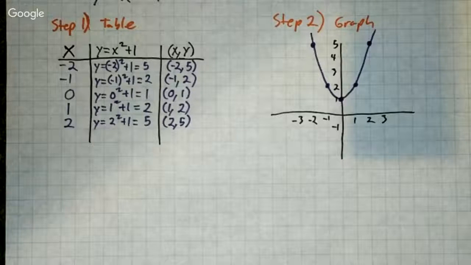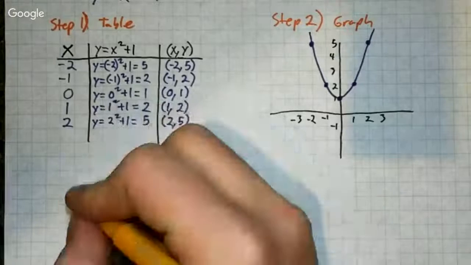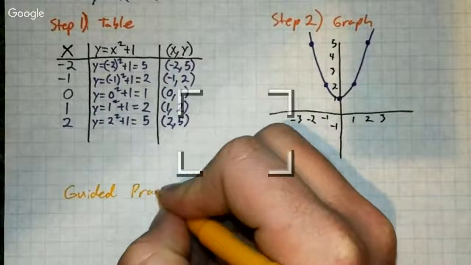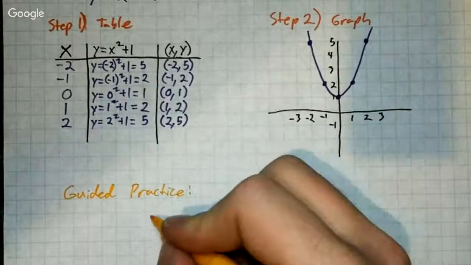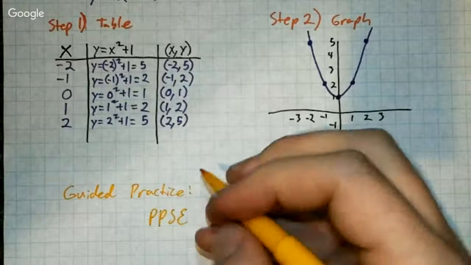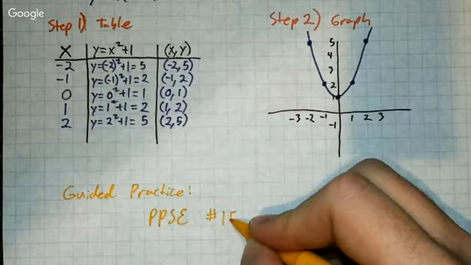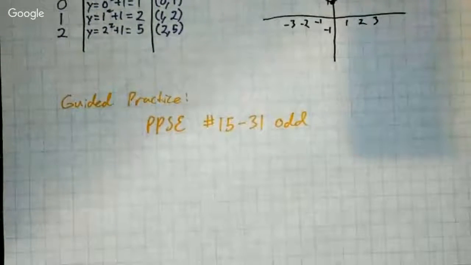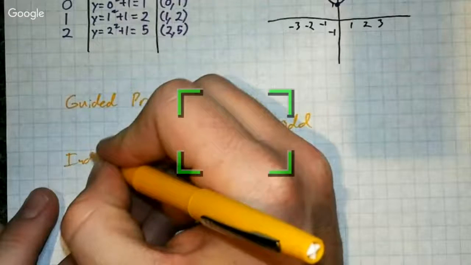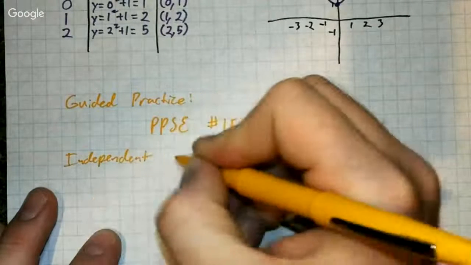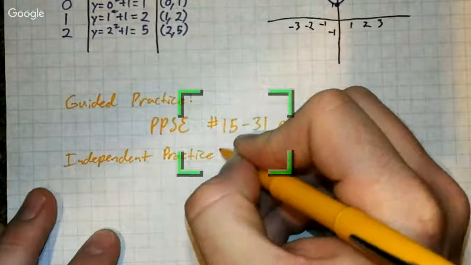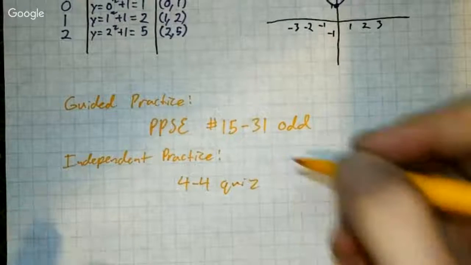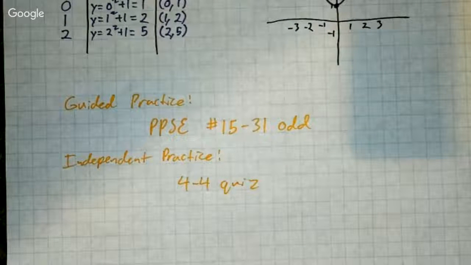And we've reached the end of our lesson. So for your work now, you're going to do your guided practice, which is going to be PPSE number 15 through 31 odd. Then when you're done with that, you're going to go to your independent practice. And you're going to be doing the 4-4 quiz, which is assigned on your Pearson SuccessNet.